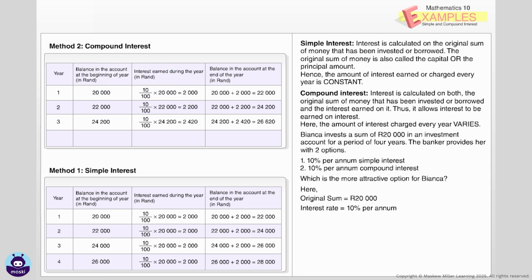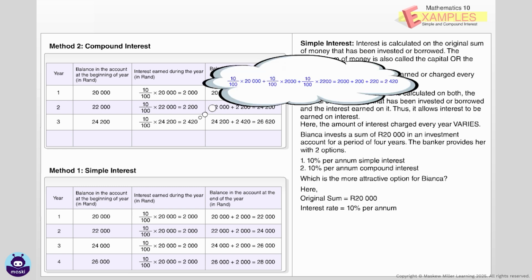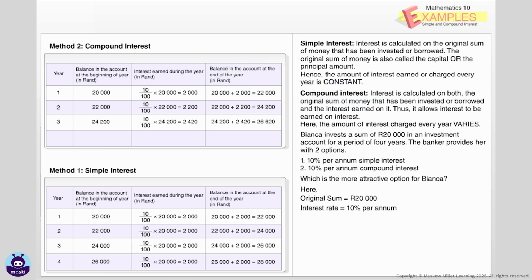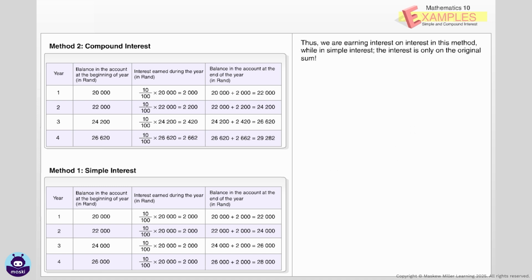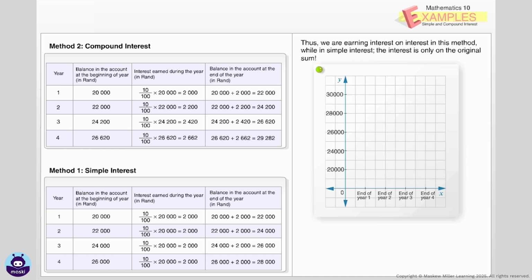Similarly, in the third year, the interest is calculated on 24,200 Rand, that is, the balance at the beginning of the third year. In the third year, the interest amount is 2,420 Rand because it includes interest on the original sum, 20,000 Rand, plus interest on the accumulated interest of 2,000 and 2,200. Thus, we are earning interest on interest in this method, while in simple interest, the interest is only on the original sum. We can see the difference in the growth in the balance in the accounts under both methods by plotting the values in a graph.